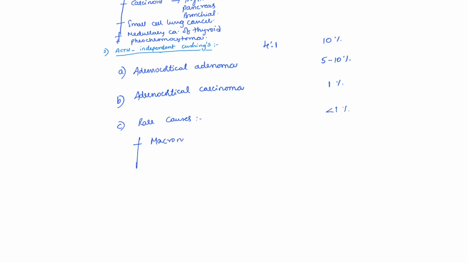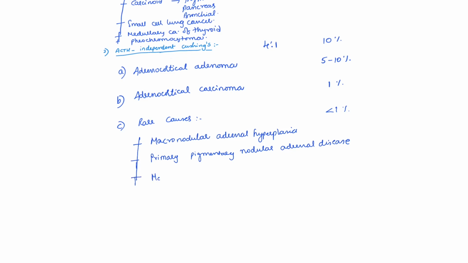macronodular adrenal hyperplasia, primary pigmentary nodular adrenal disease. These are all very rare causes of Cushing syndrome. And McCune Albright syndrome.